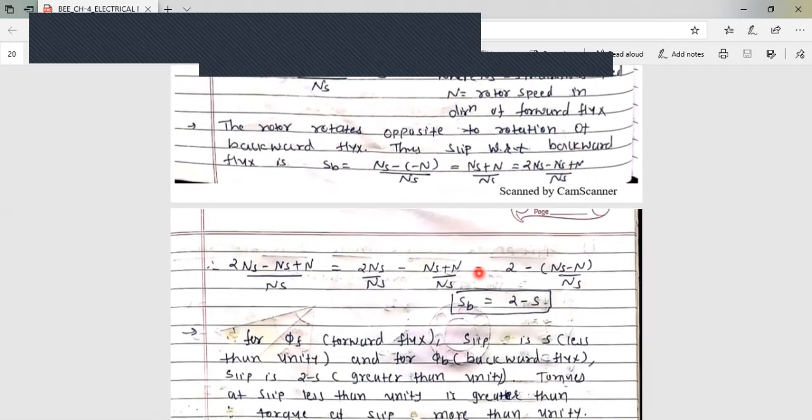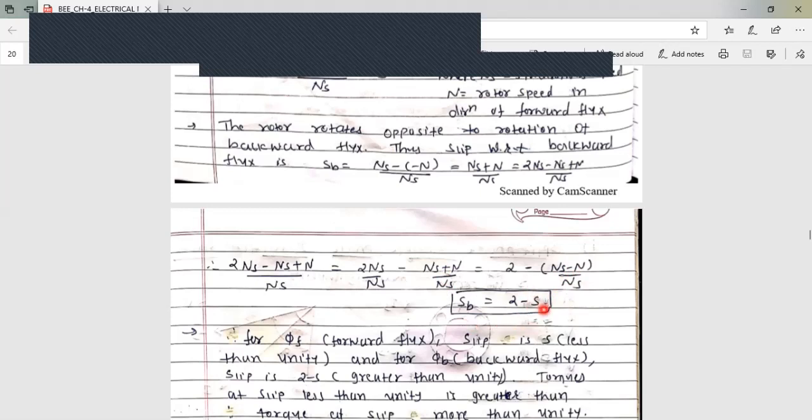Finally we can write this as 2ns minus ns minus n upon ns, which equals 2 minus (ns minus n) upon ns. So Sb equals 2 minus s.